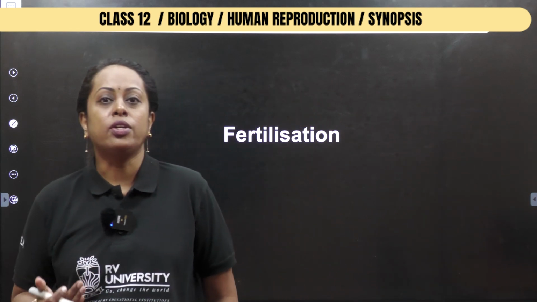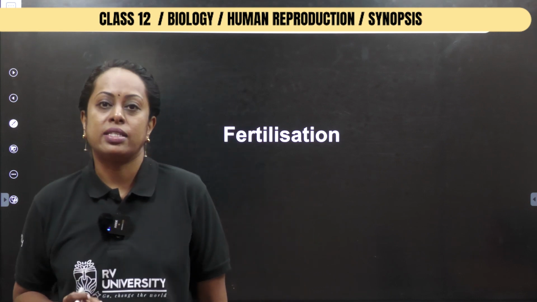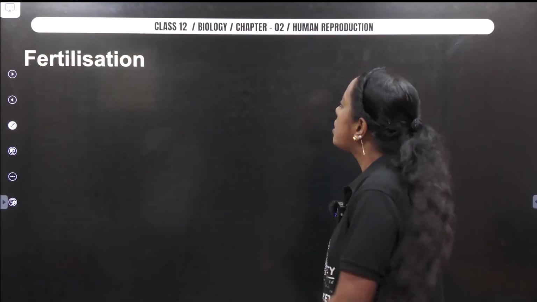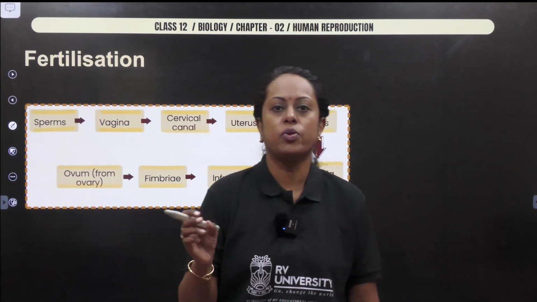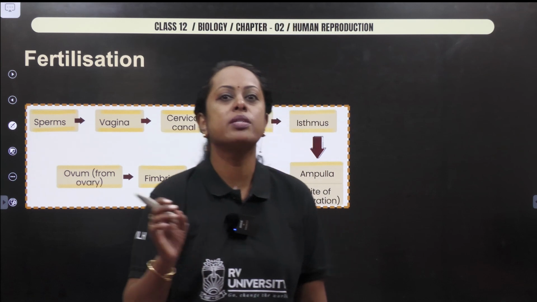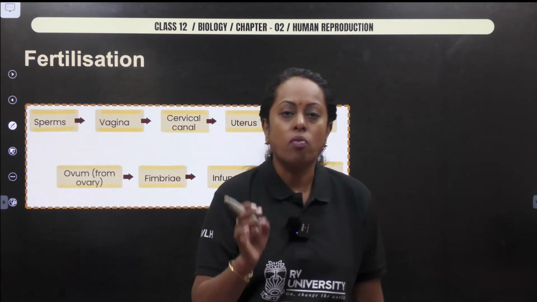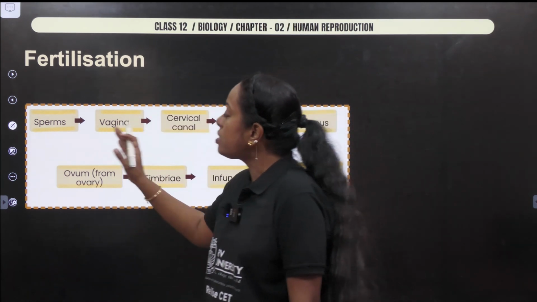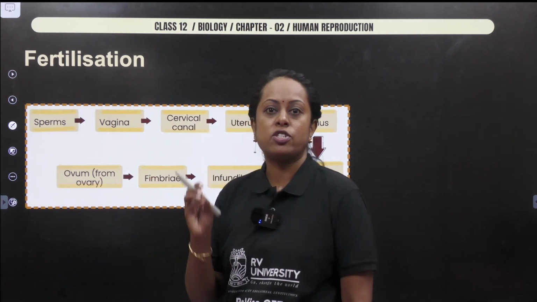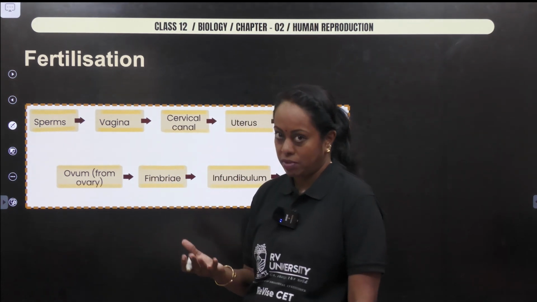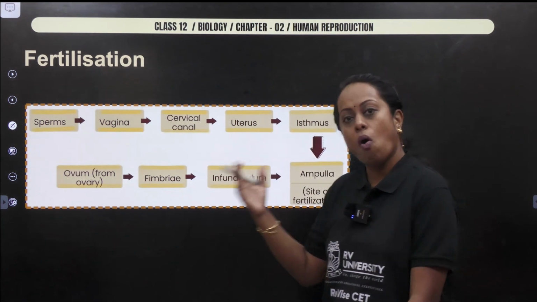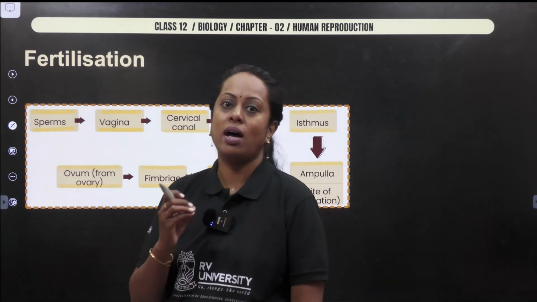So if you have understood that, we are stepping into the next topic, which is called fertilization. Okay, let's start with the term fertilization. When a haploid sperm fuses with a haploid ovum to produce a diploid zygote, it is known as fertilization. The first step is insemination, in which the sperm is released into the female reproductive tract, where the sperm has to travel all the way towards the region where the ovum is present.